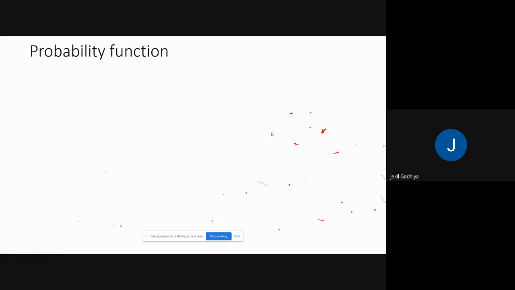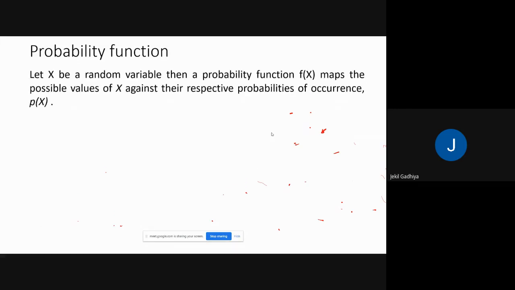So first of all, what is a probability function? Let me read the definition first. Let X be a random variable, then a probability function f of x maps the possible values of X against the respective probabilities of occurrence p of x. That means a function is from x to p of x.